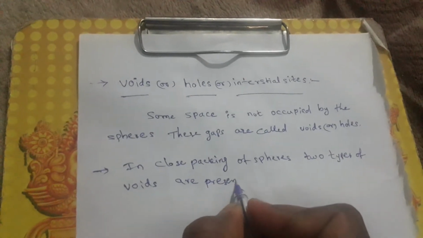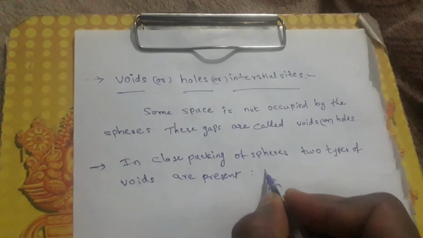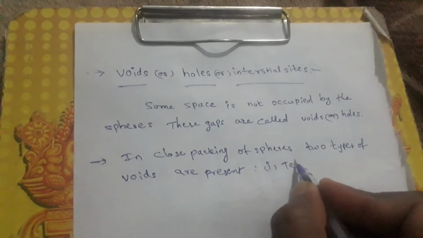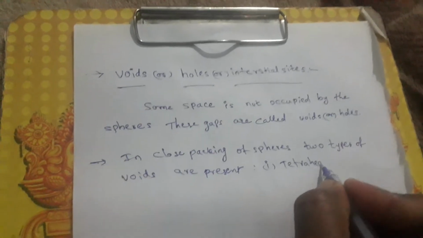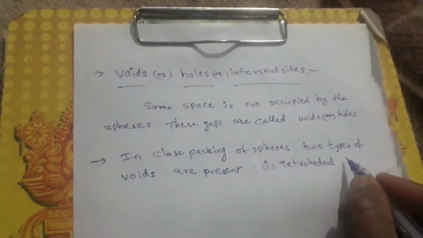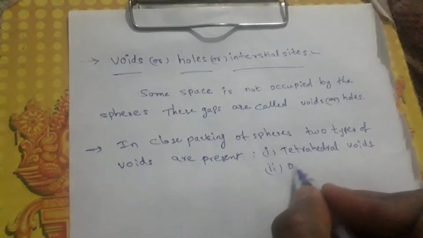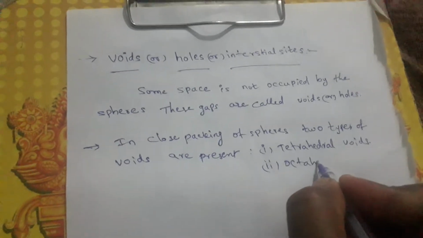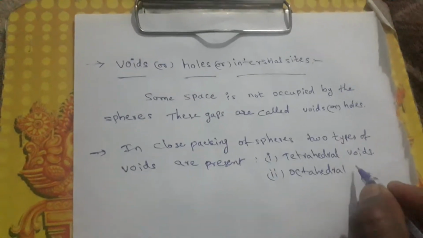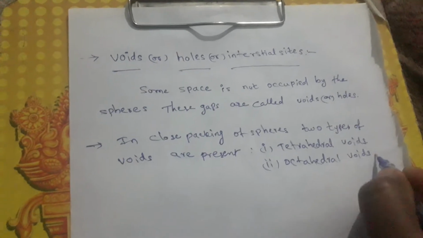What are the two types of voids? One is tetrahedral voids, and another one is octahedral voids. So these are two types of voids.